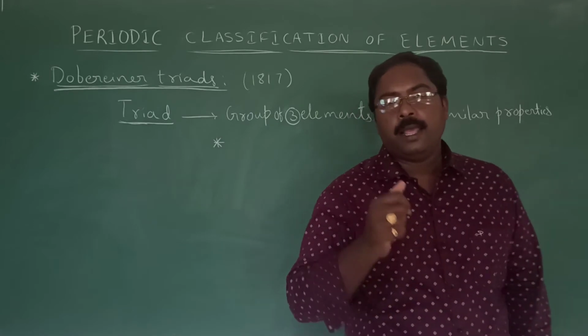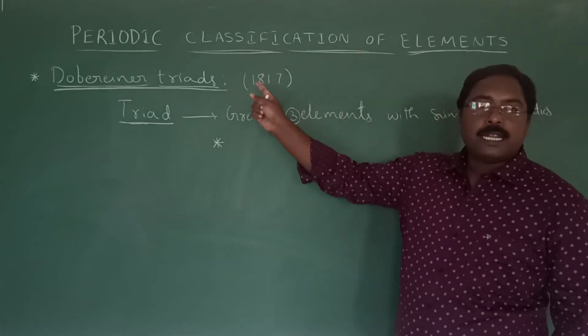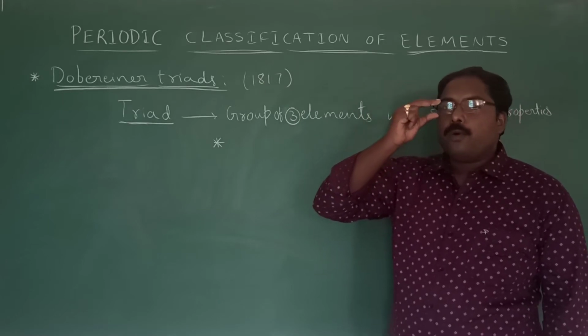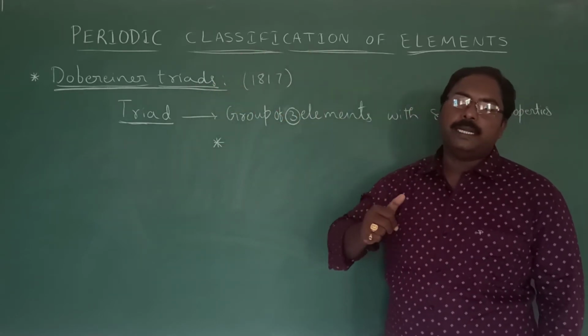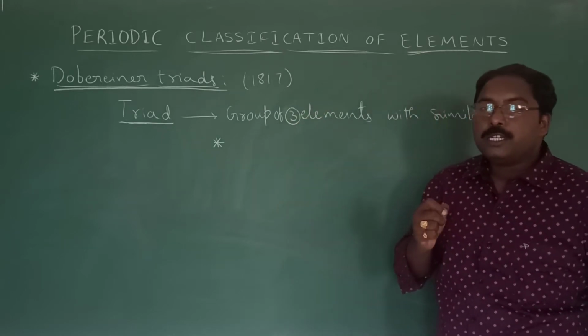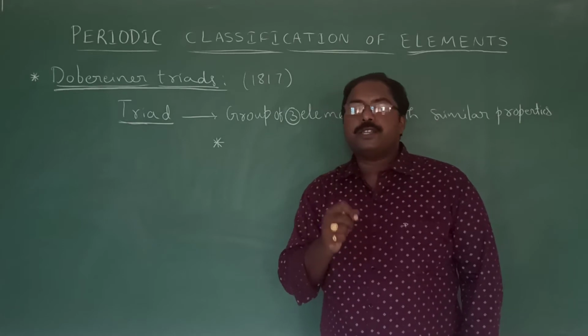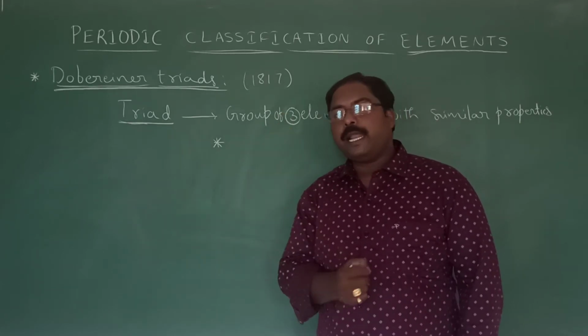Remember one point, as I mentioned earlier: by that time the electron was not discovered. So if you observe the history of classification of elements, all these classifications were based on atomic weights of the elements. At that time they didn't know about atomic number.